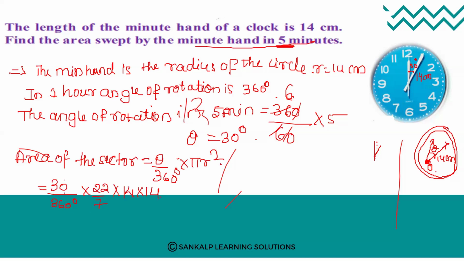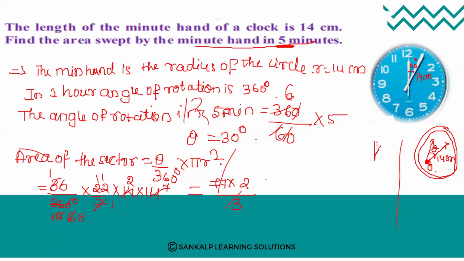Now 0 will get cancelled. 3 1s are 3, 3 2s are 6. 2 6s are 12, 2 11s are 22. 7 1s are 7, 7 2s are 14. Next, 2 3s are 6, 2 7s are 14. What you will get? 11 into 7 is 77. 77 into 2 divided by 3 you will get.